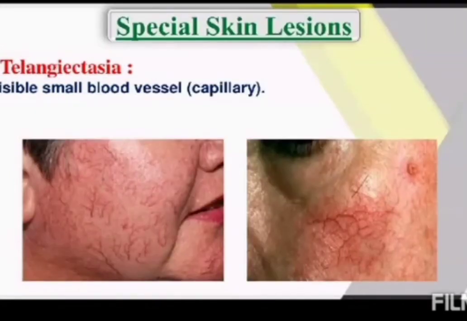Now we can see the special skin lesions. The first one, telangiectasia. It means visible small blood vessels, that means capillaries. We know that small blood vessels are otherwise known as capillaries. So when they are very visible, that is known as telangiectasia. And this condition we usually see in chronic liver failure.